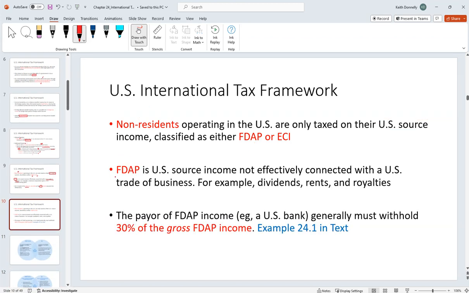In distinction, right, FDAP income tends to be more passive, right? This would be like, hey, I am a Japanese corporation, but I get some dividends from owning Apple stock in the US. So it tends to be more passive in that way. In this case, that's U.S. source income because it's connected to the U.S. They're going to be subject to a 30% tax on their gross FDAP income, right?